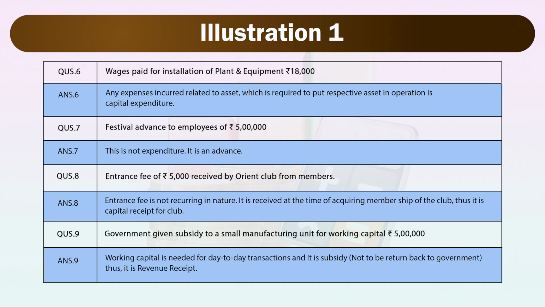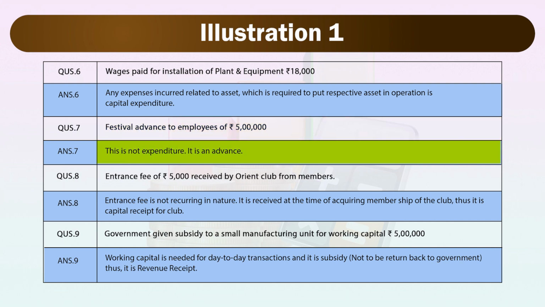Next question. Wages paid for installation of plant and equipment rupees 18,000. Any expenses incurred related to an asset which is required to put the respective asset in operation is capital expenditure. Next is festival advance to employees of rupees 5 lakh.